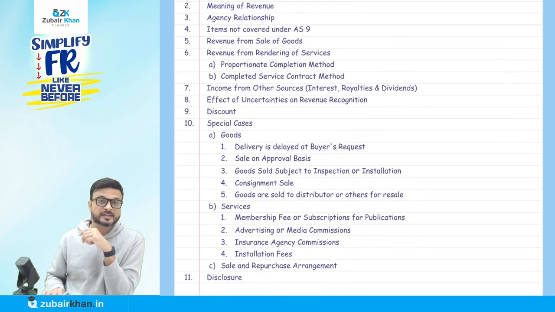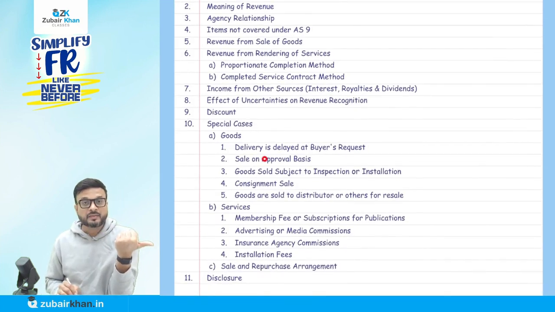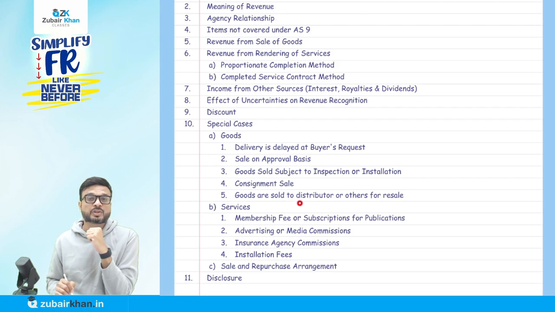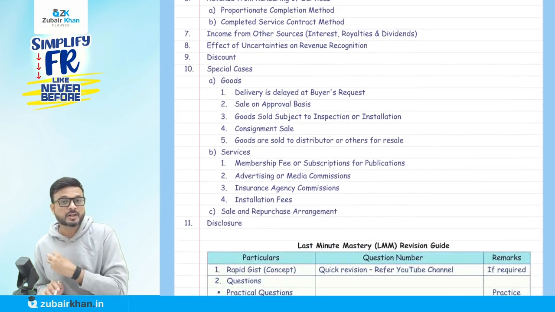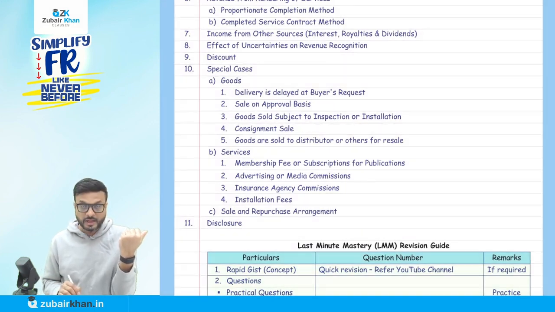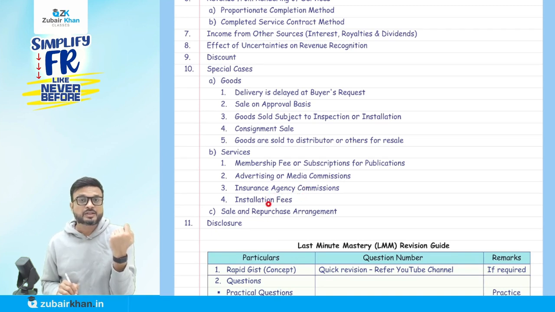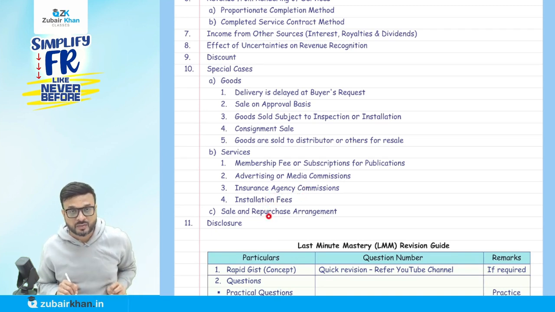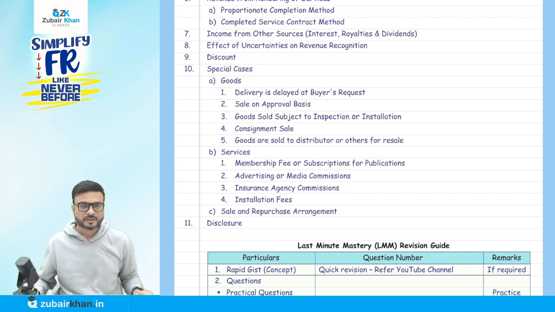There are special cases related to goods, like delivery delayed at the buyer's request, sales on approval basis, goods subject to inspection or installation, consignment sale, and goods sold to a distributor or other for resale. Now, special cases related to services: membership fee or subscription for publication, advertisement or media commission, insurance agency commission, installation fees, and lastly sales and repurchase arrangement, then disclosure.